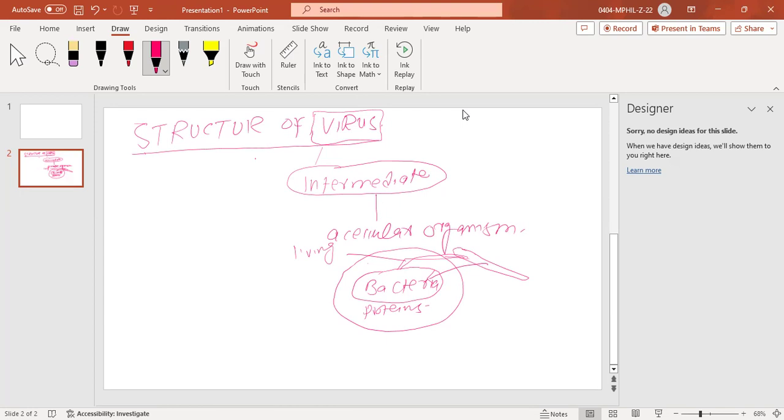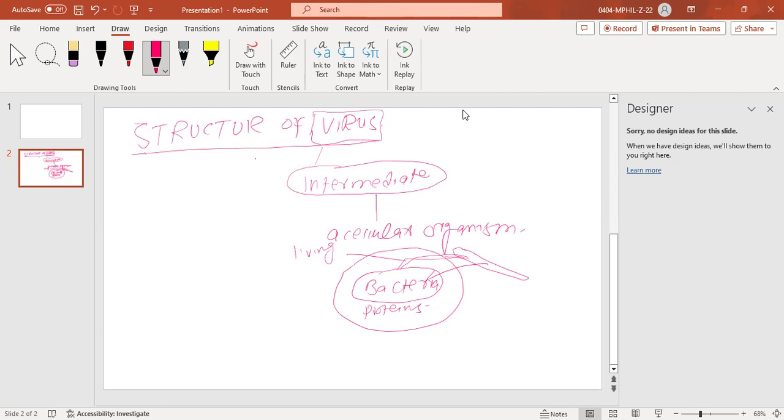So let's start from the structure of virus. In this case, I have told you that this virus is actually a non-living organism, but once it gets into the cell of any living organism, like bacteria or human, they take over the machinery of the living organism or that specific host.